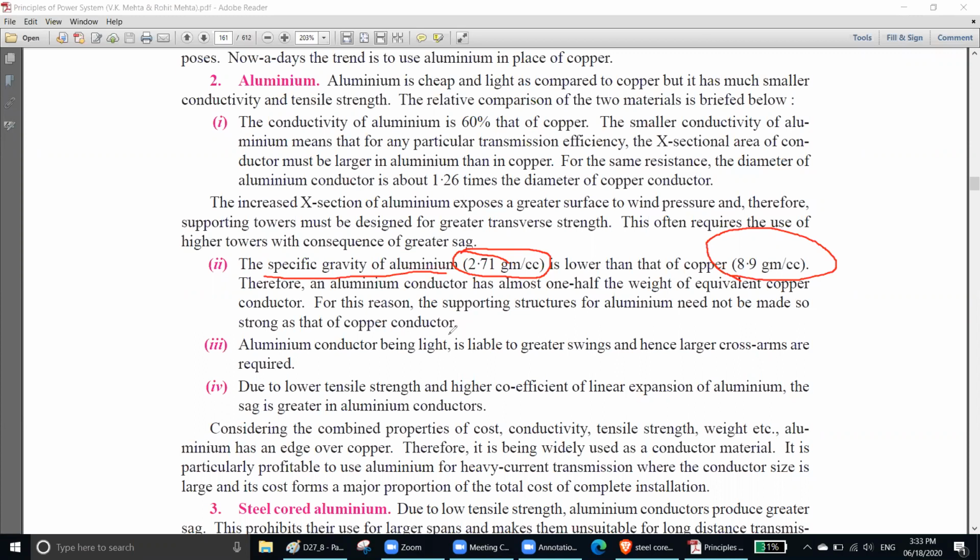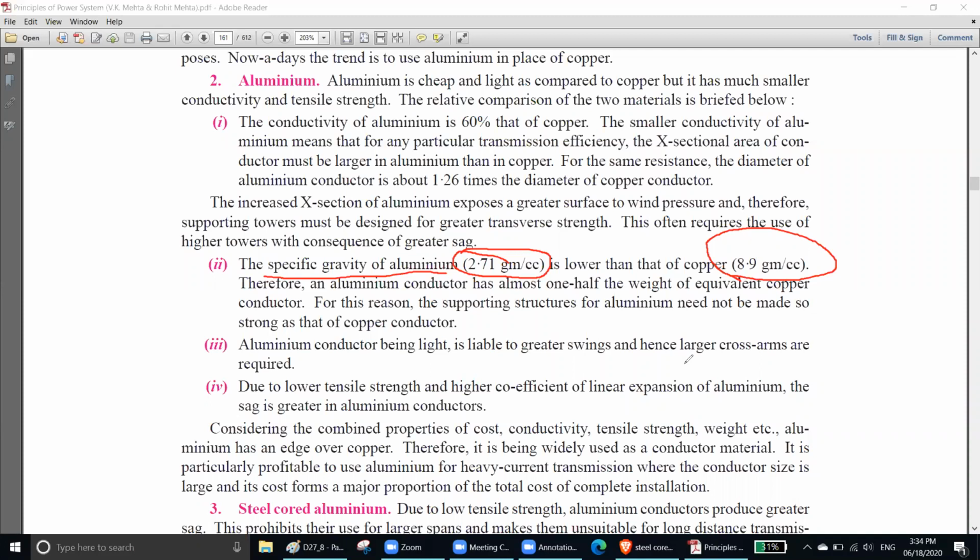Number 3, aluminum conductors, being light, are liable to greater swing, and hence longer cross arms are required. So this is a disadvantage of aluminum. Because aluminum is light, it will swing. That's why the conductor-to-conductor spacing must be bigger, so that when they swing, they do not touch each other. Whereas copper is heavier, so it will not swing that much. So you can use smaller spacing.